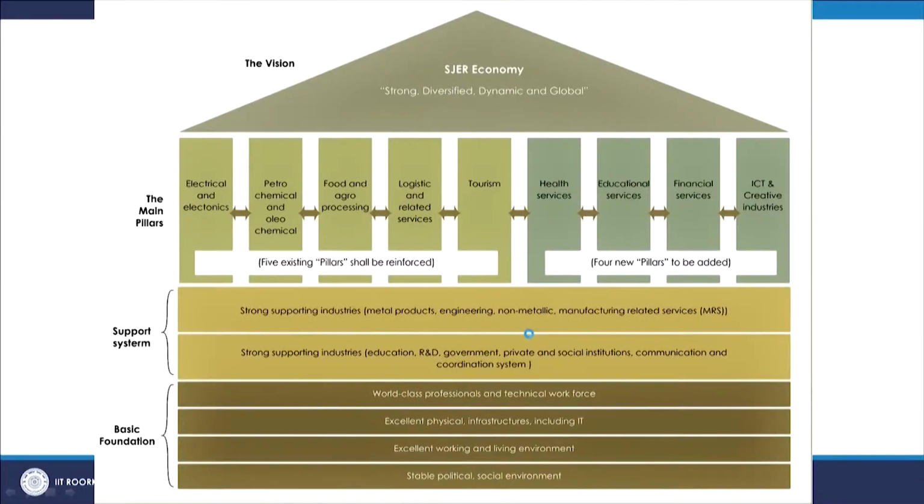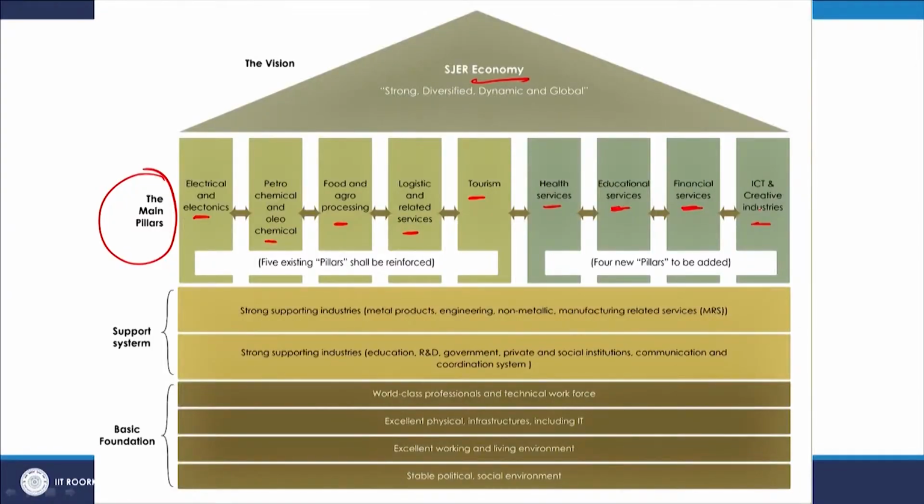Here you can quickly look at the key points, which are the main pillars of the economy: electrical and electronics, petrochemical, food and agro processing, logistics and related services, tourism, health services, educational services, financial services and ICT. These are the identified pillars of the economy which will generate employment, so that people from the surrounding villages and small towns can get appropriate jobs at their place or in nearby cities. This is the pillar and foundation of the overall economic planning.